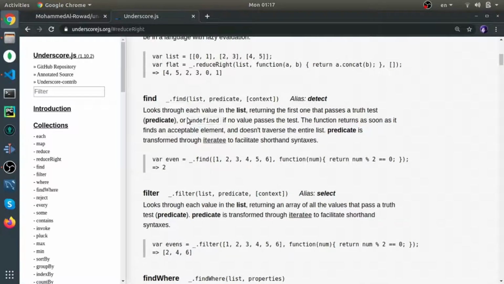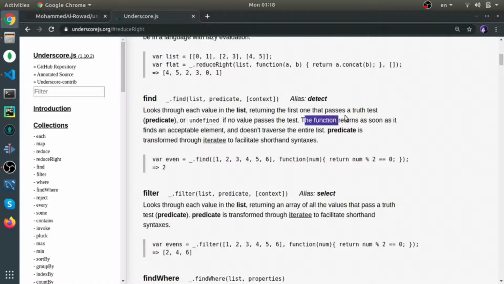Okay, find looks through each value in the list, returning the first one that passes a truth test based on a callback that is called predicate. So you will pass this callback function, and each element will be passed to your callback function. If that returns true, this element will be returned from the find function. Or undefined if no value passes the test.